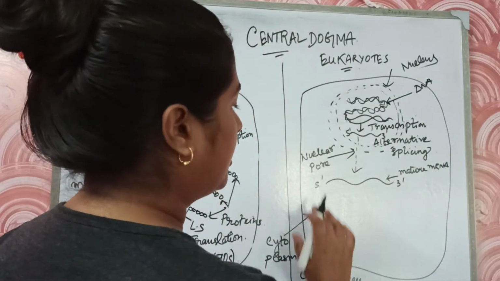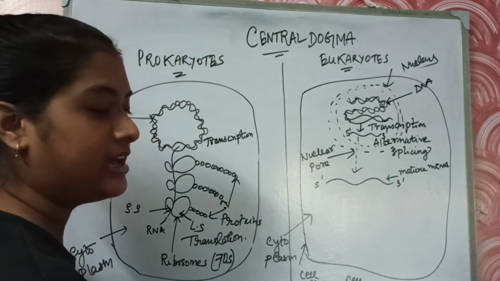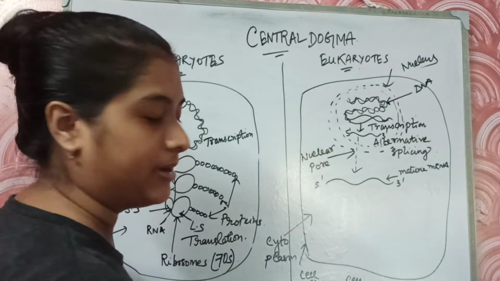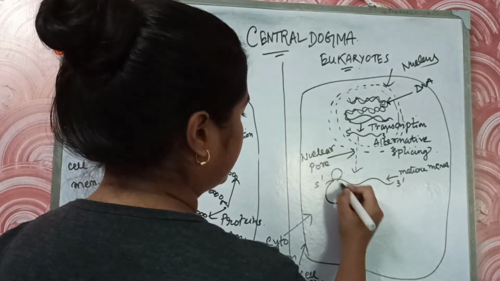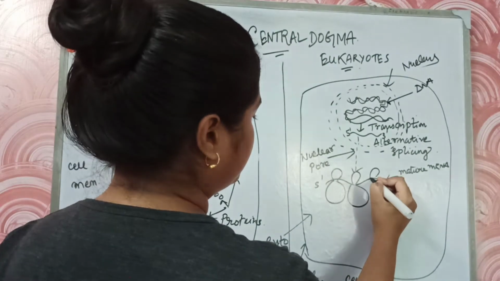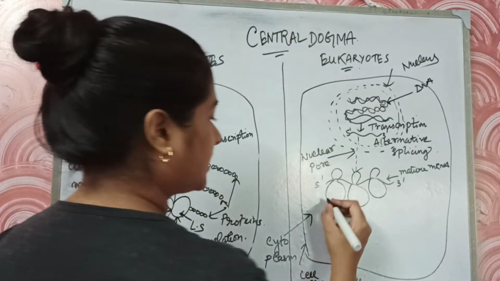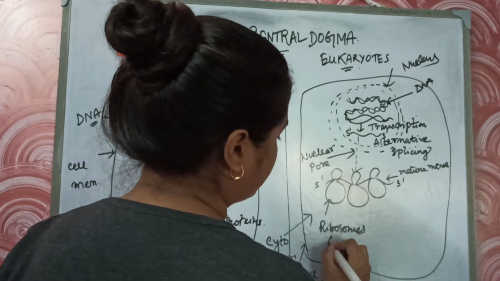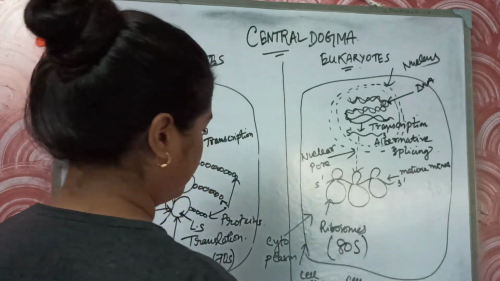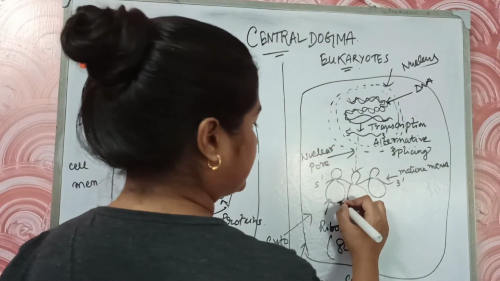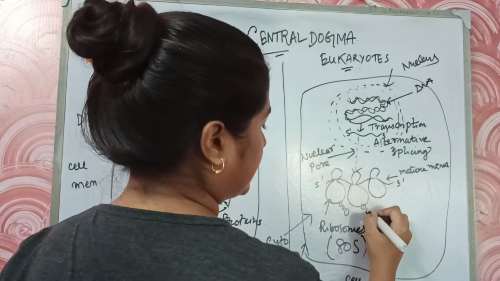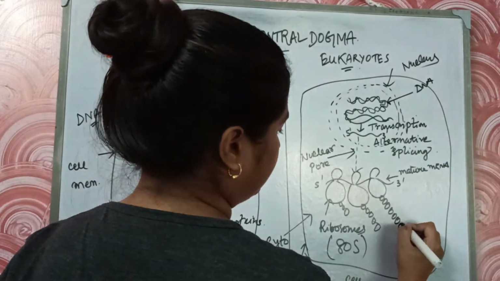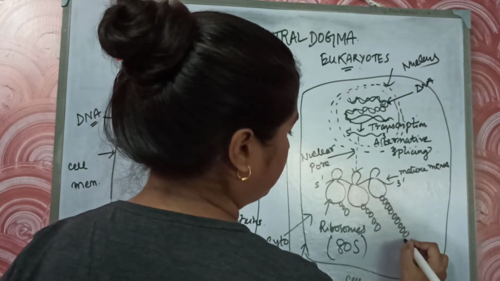Now the mature mRNA has come into the cytosol. Now what will happen? We want to get protein from the mRNA. Now the ribosome, the small as well as the larger subunit of the ribosome, will come. So these are the ribosomes which come. Eukaryotes have the 80S ribosome. So the 80S ribosome comes, and it helps in the formation of the protein molecule.